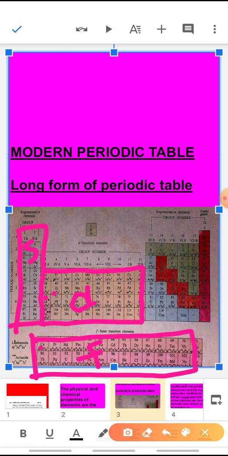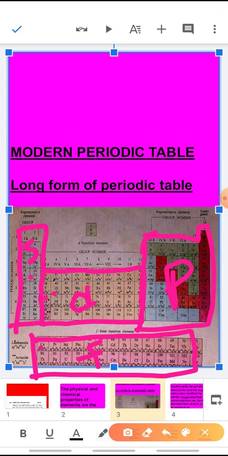Next is this part of the periodic table, these groups of the periodic table, they are called the P block. So how many blocks are there in the periodic table now? 4 blocks, the S block, D block, P block and F block. These blocks are named according to the position of the outermost electron.